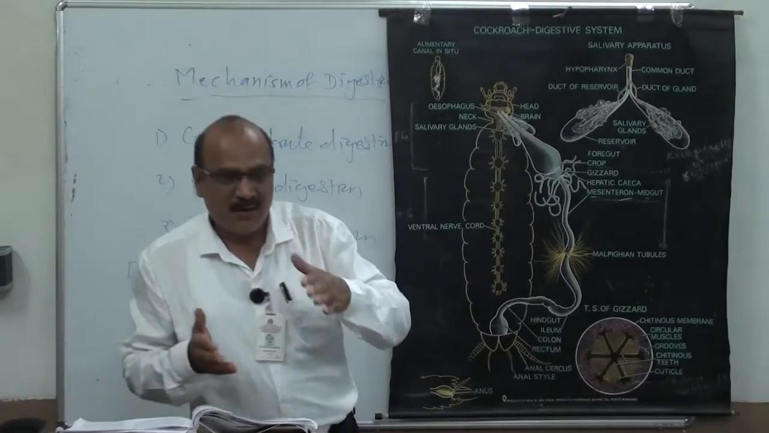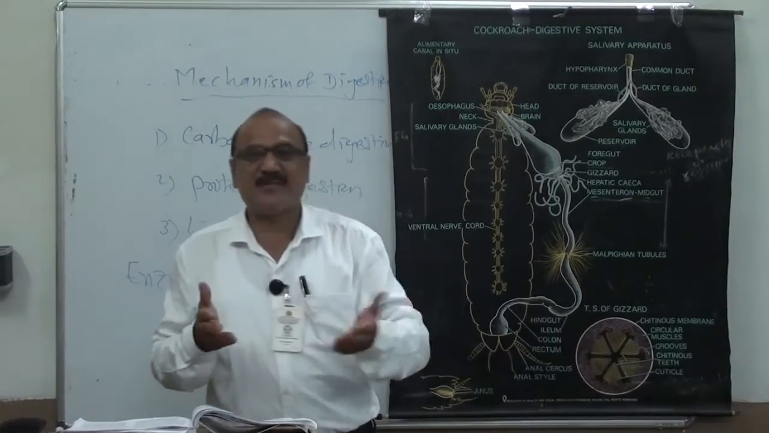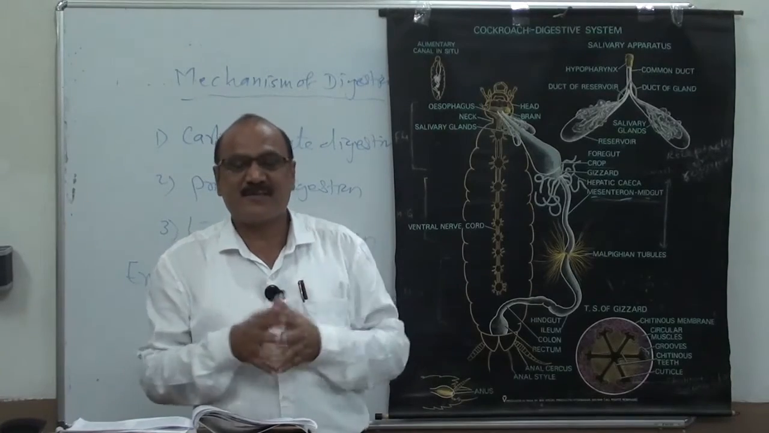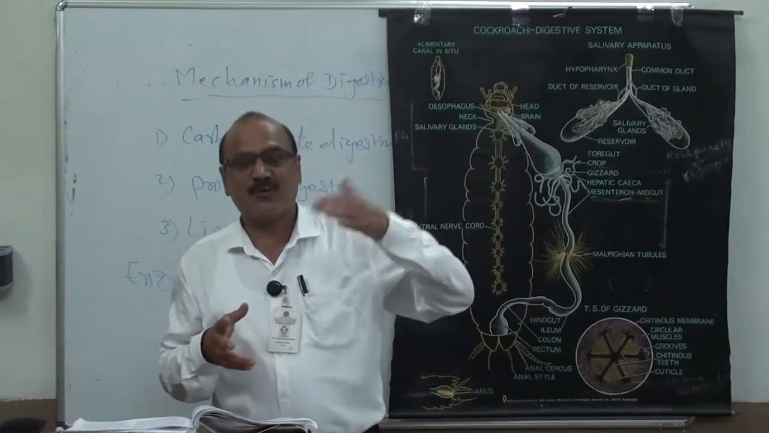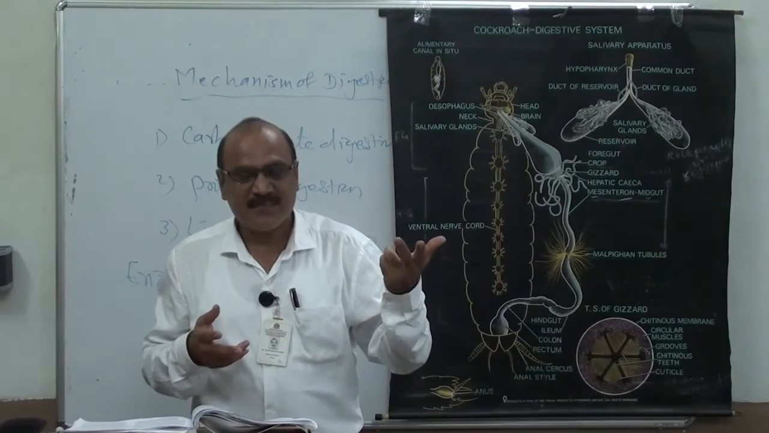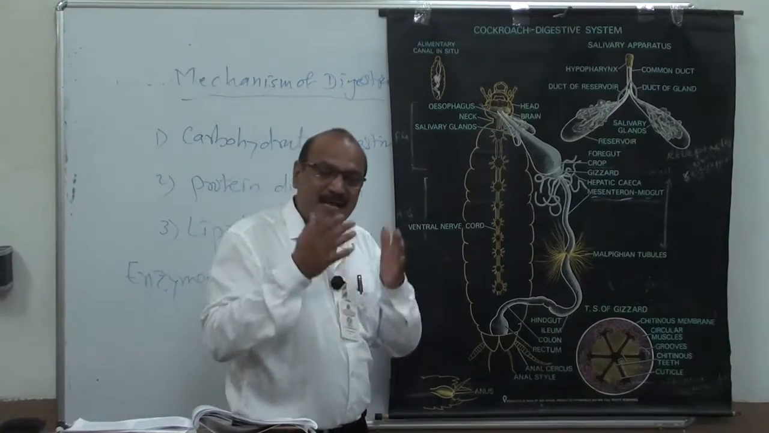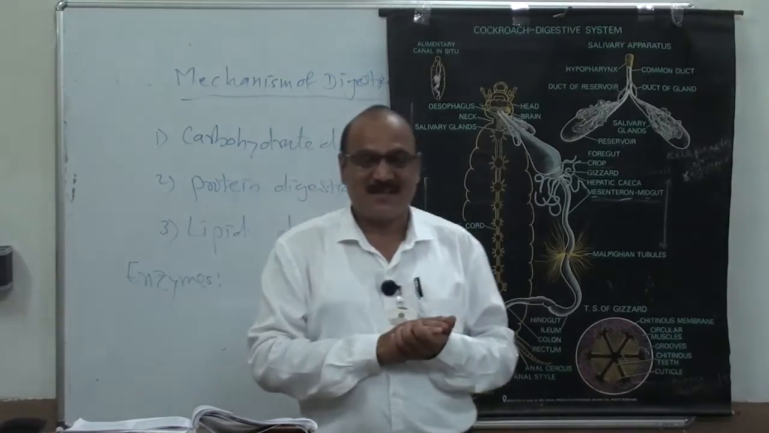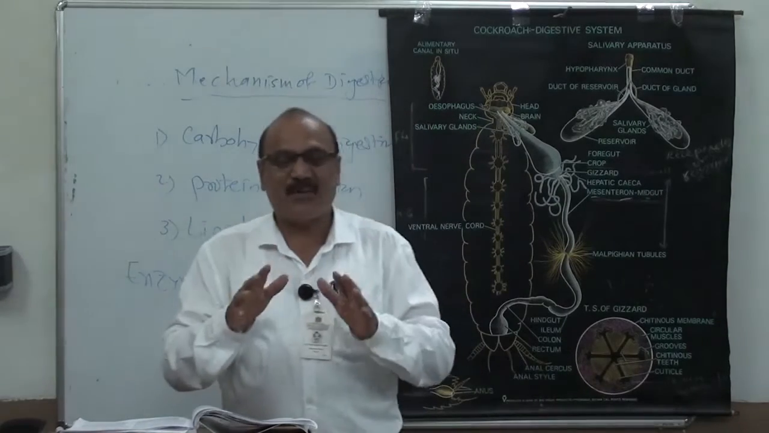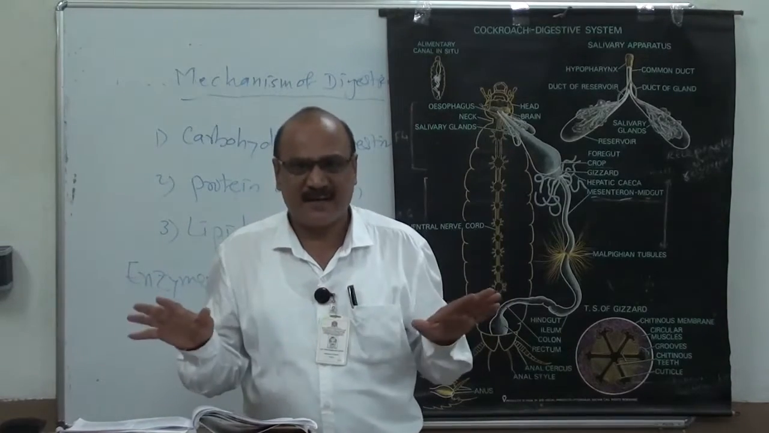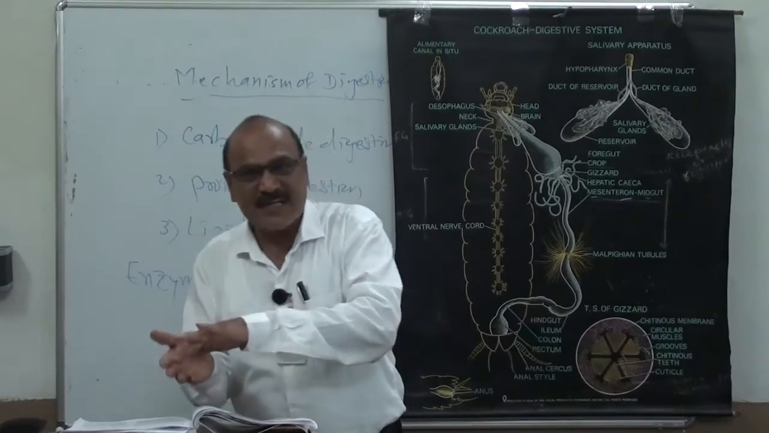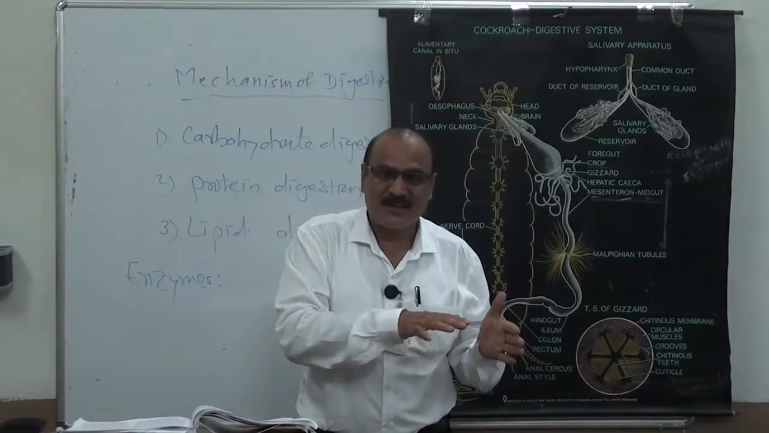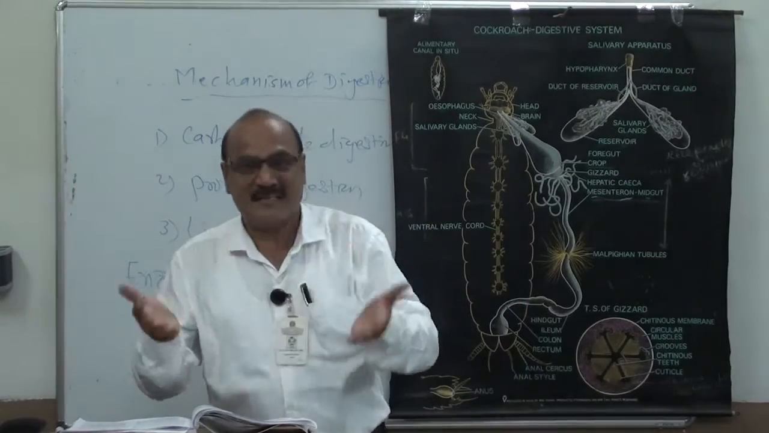Then the glycogenesis process takes place. Means more food is there, then glucose gets converted to glycogen. This is the second process. And the third process, glycogenolysis, takes place. Glycogenolysis means at the time of food starvation, when no food is there, what happens? Glycogen is again converted to glucose. That is called glycogenolysis.